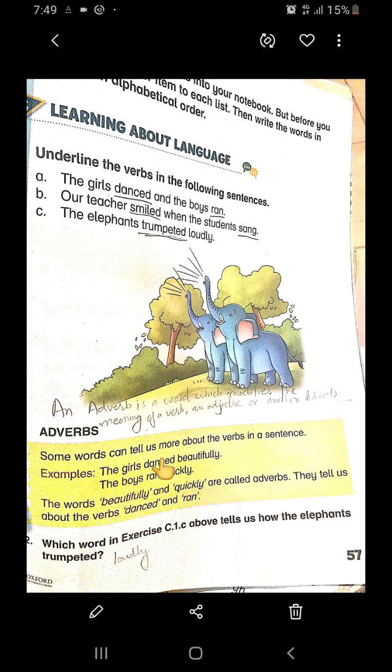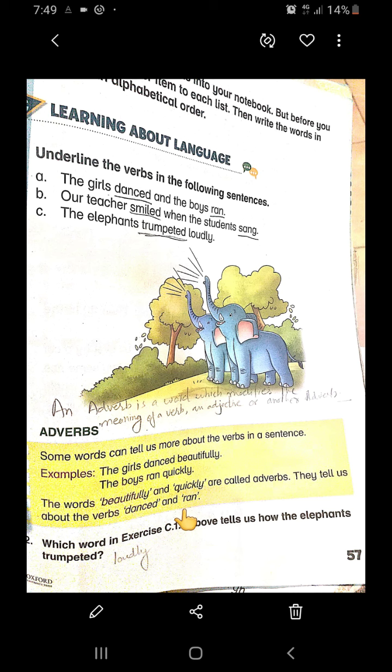For example, the girls danced beautifully and the boys ran quickly. They said the words beautifully and quickly are called adverbs. They tell us about the verbs danced and ran. Students, remember that adverbs are used to express how something is done. It means it talks more about the action or verb.